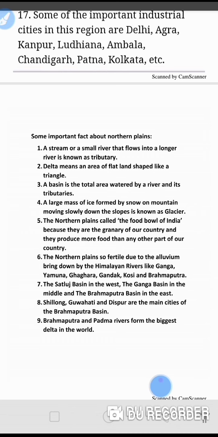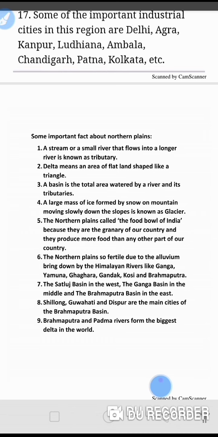The Northern Plains are called the food bowl of India because they are the granary of our country and they produce more food than any other part of our country. The northern plains are so fertile due to the alluvium brought down by Himalayan rivers like Ganga, Yamuna, Ghagra, Gandak, Kosi